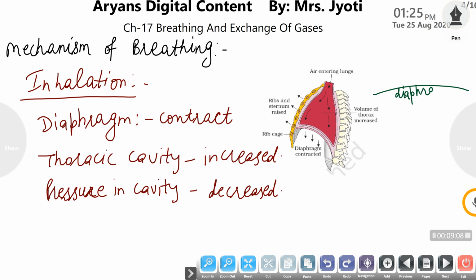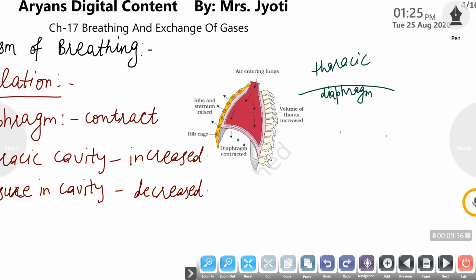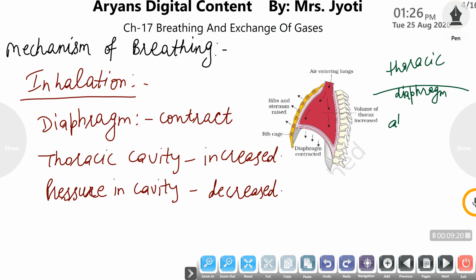The diaphragm separates our body cavity into two parts. In the upper chest region is the thoracic cavity, and in the lower portion is our abdominal cavity. Lungs are present in the thoracic cavity. In the thoracic cavity, lungs and heart are present, while our internal viscera are present in the abdominal cavity.